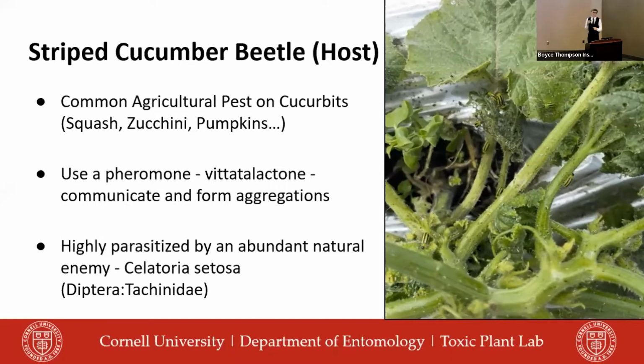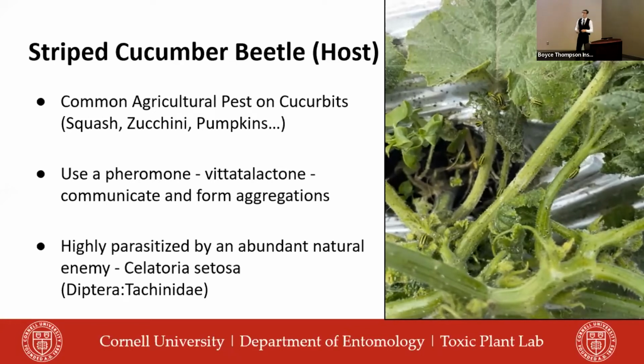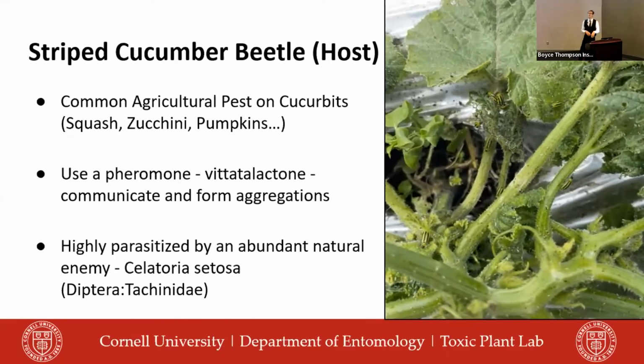In addition, they use a pheromone called beta-lactone, which they are able to produce mainly by males for aggregations. And it calls in other striped cucumber beetles to say, hey, this is a really good spot to eat. And also, I need some female striped cucumber beetles to be able to mate.